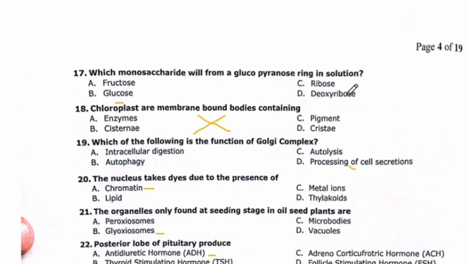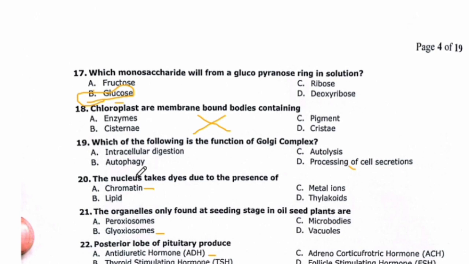Which monosaccharide will form a glucopyranose ring in a solution? So options are alpha fructose, beta glucose, Charlie ribose, delta is deoxyribose. So here the right option is beta glucose. Glucose is the right option. 18 is chloroplast or membrane. So this MCQ is wrong. Next, let's move to 19.